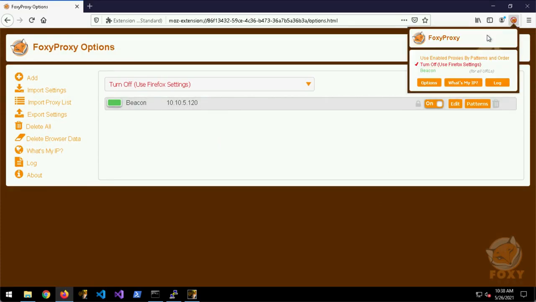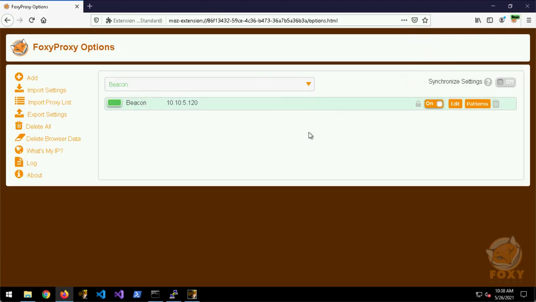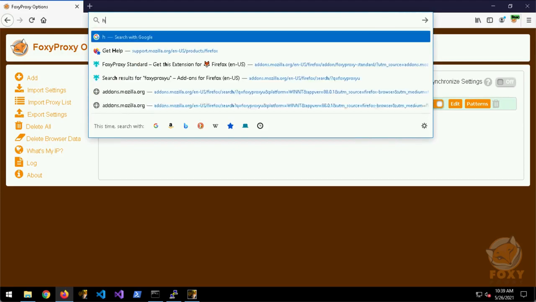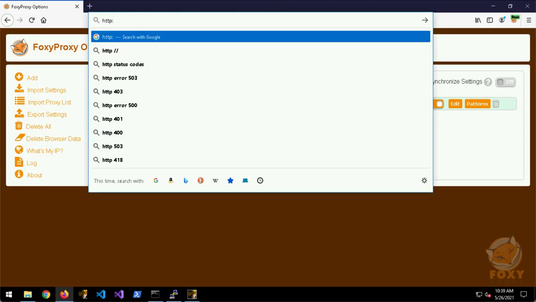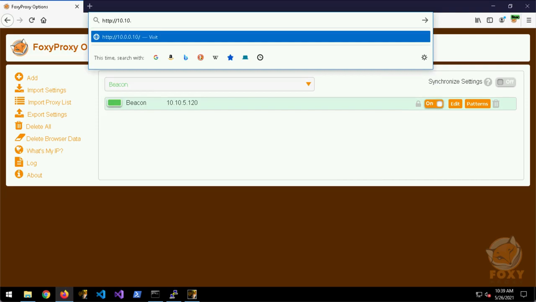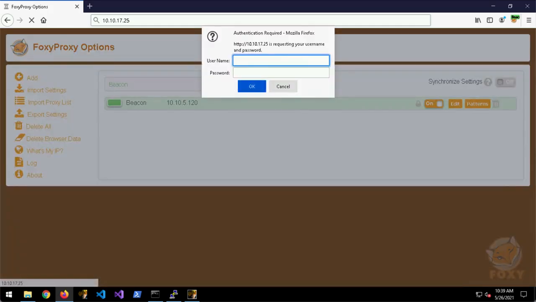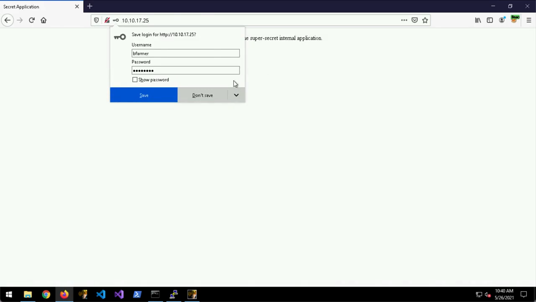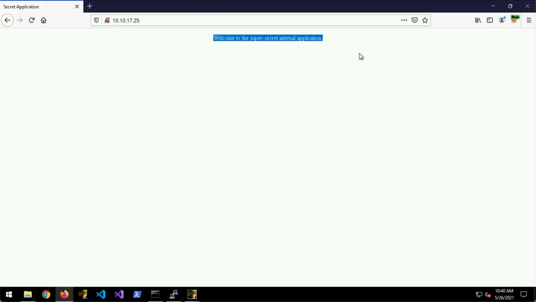Okay, now let's enable FoxyProxy and tell it to use this entry, and then give it an IP address of a machine on the internal network. Okay, and this application requires some credentials. Of course, let's just put bfarmer in. And there we go. We are now authenticated to an internal web app through a SOCKS proxy.